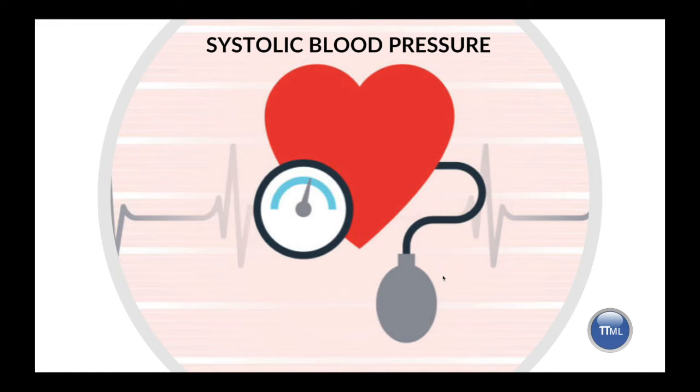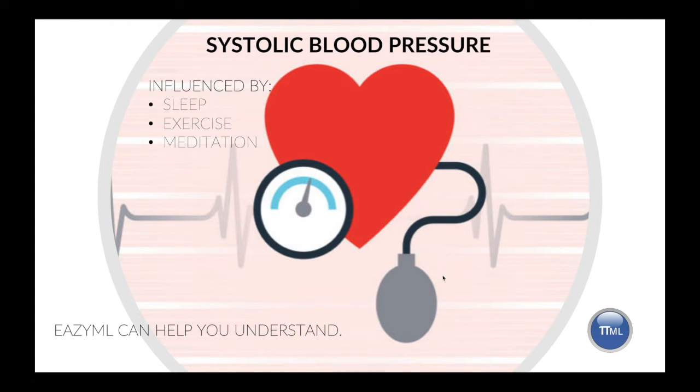For illustration, I'm going to use a data set about the influence of various parameters on systolic blood pressure. Systolic blood pressure is an important parameter to measure a human's heart health. Blood pressure is influenced by a myriad of habits, such as amount of sleep, exercise, meditation, and so on. Maintaining a healthy systolic blood pressure level varies from person to person, depending on what your own body needs. EasyML can help you understand what factors most heavily influence systolic blood pressure in the average person in our training data set and help you predict what your blood pressure will be if given other factors.